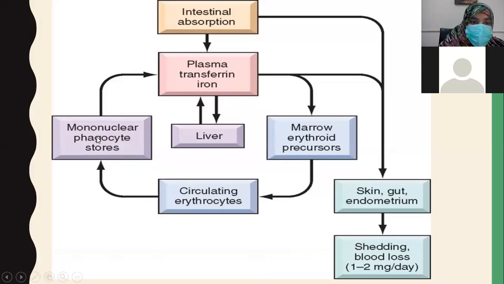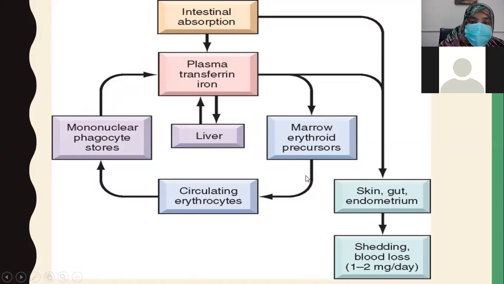When the iron is present inside mononuclear phagocyte stores, that is macrophages, whenever the body needs iron, it is transported into the blood, and transferrin takes up the iron, say from the liver or spleen, and transports it to the bone marrow to form marrow erythroid precursors.